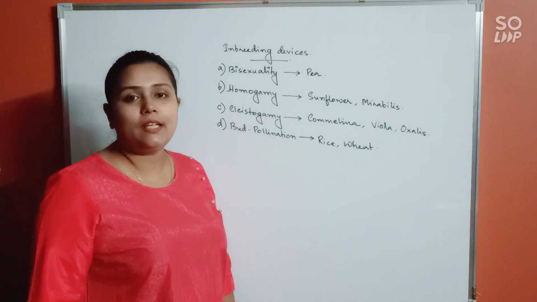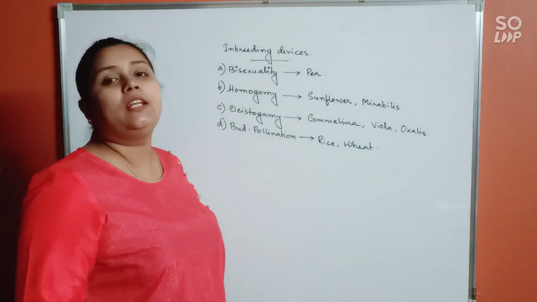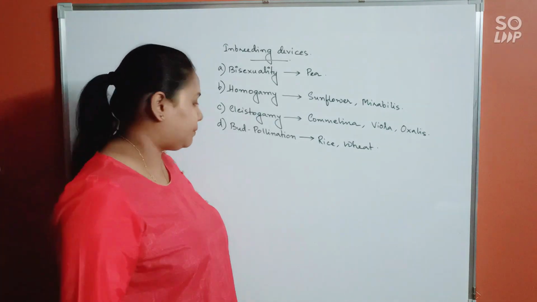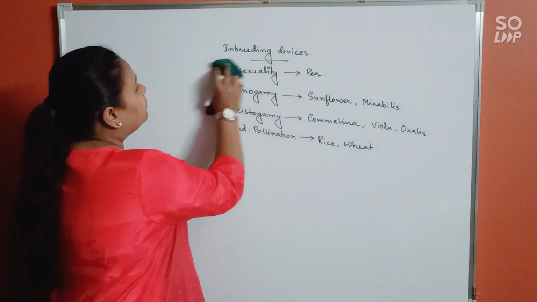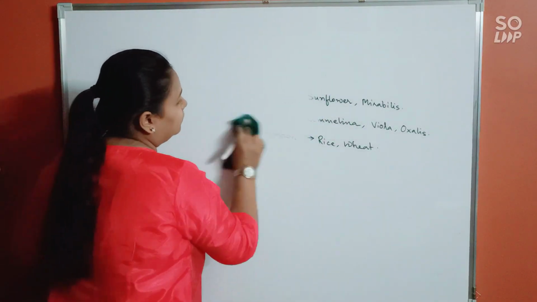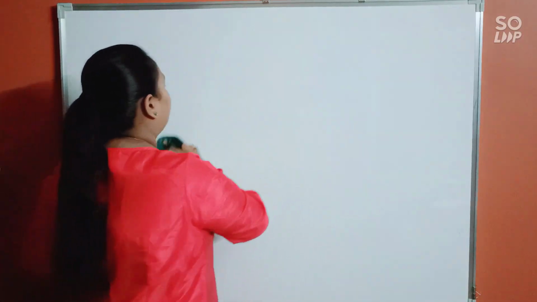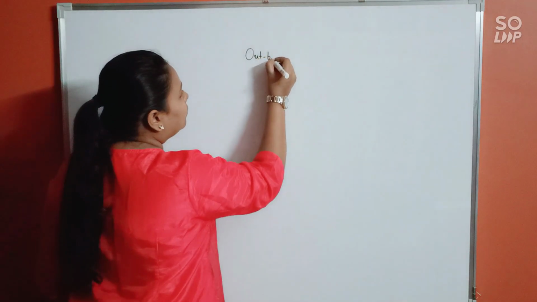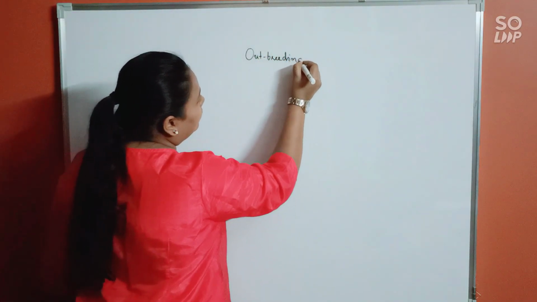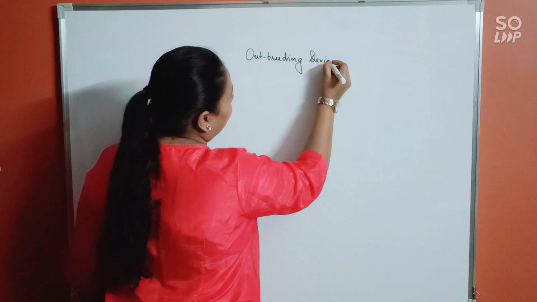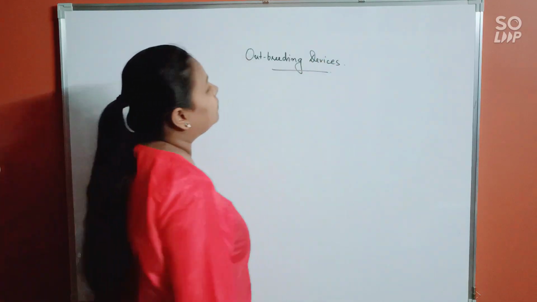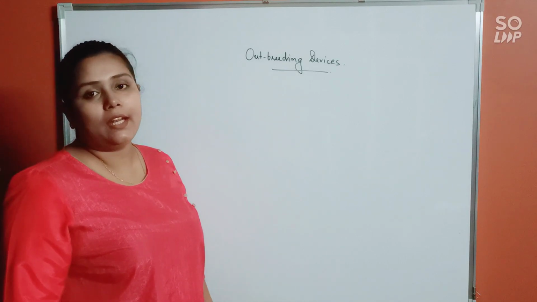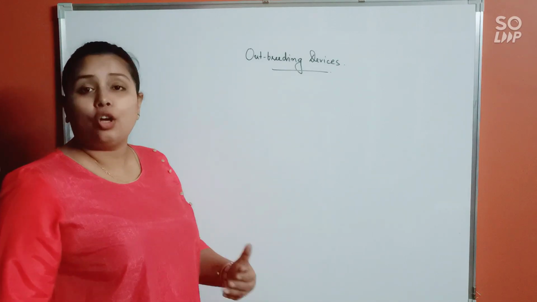Alright. Now let's see some of the outbreeding devices, the devices which will be ensuring cross-pollination rather. Outbreeding devices means strategies that are taken up by a plant to ensure cross-pollination.